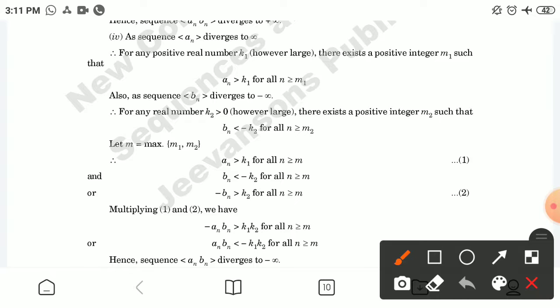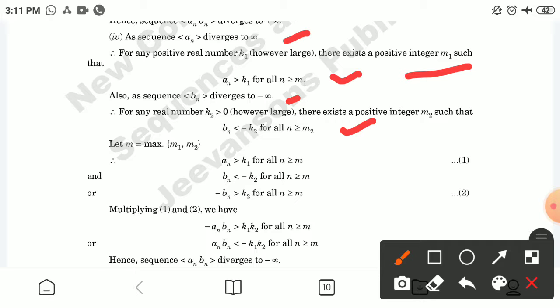Number 4, as sequence an diverges to infinity, using the definition of divergence, for any positive real number k1 however large, there exists a positive integer m1 such that an is greater than k1 for all n greater than or equal to m1. Also, as sequence bn diverges to minus infinity, using the definition of divergence to minus infinity, for any real number k2 greater than 0 however large, there exists a positive integer m2 such that bn is less than minus k2 for all n greater than or equal to m2.